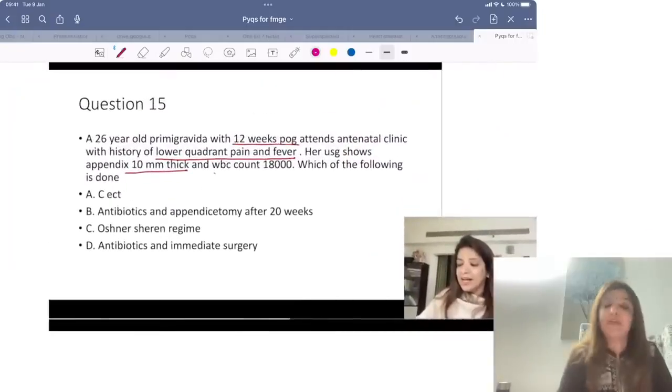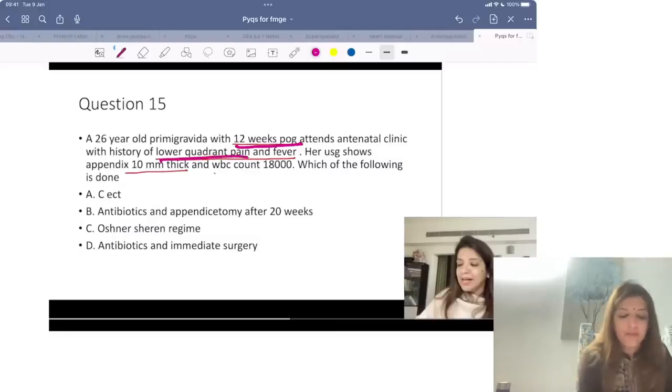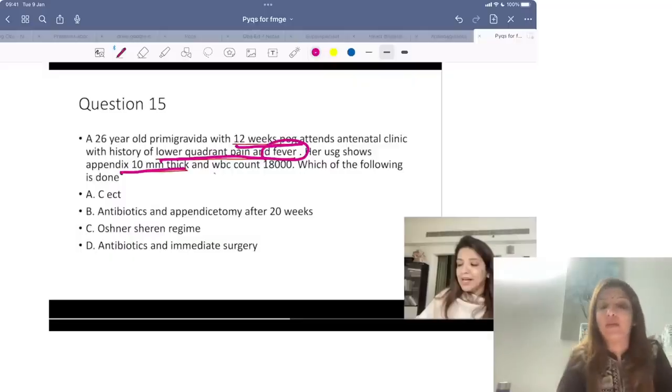A 26-year-old primigravida has come to you at 12 weeks pregnancy. She has lower quadrant pain and fever. Her ultrasound shows appendix which is 10 millimeters thick. And her WBC count is 18,000. Which of the following is done? So it is a clear cut case of appendicitis in pregnancy. Patient has come to you with lower quadrant pain, she has fever, and on ultrasound you are getting a 10 millimeter thick appendix, right? And whenever there is appendicitis in pregnancy, what are you going to do?